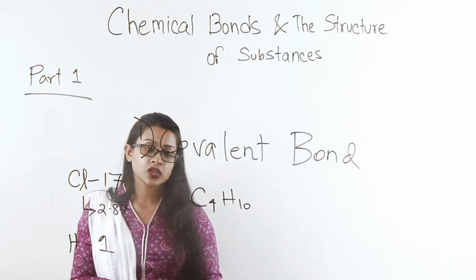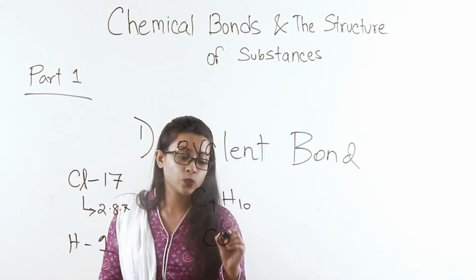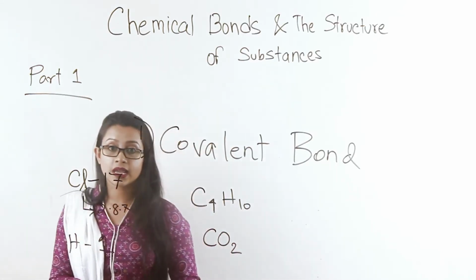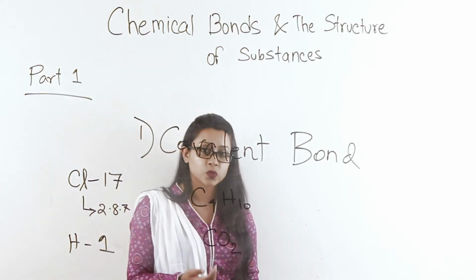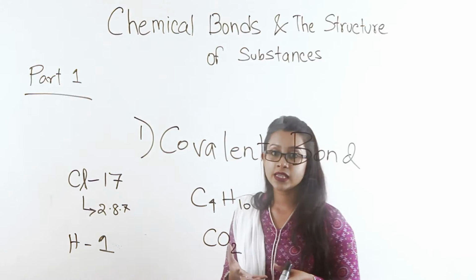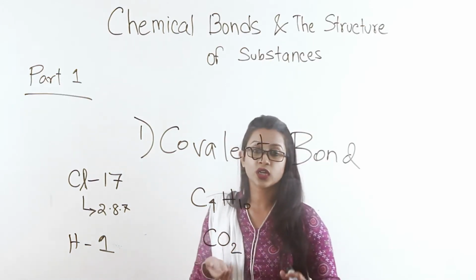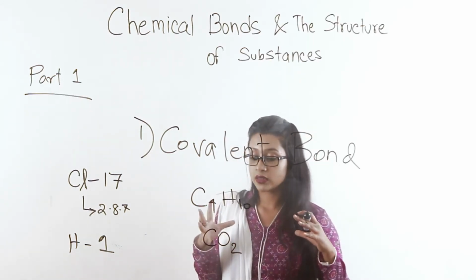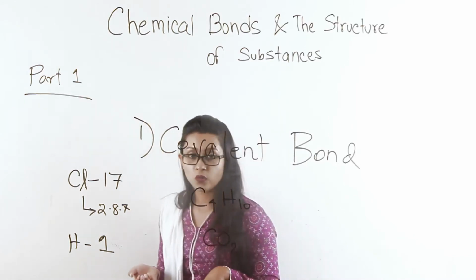Also, simple structures such as carbon dioxide, wherein a single carbon atom is sharing electrons with 2 oxygen atoms, forming a simple gaseous structure with the atoms joined by a covalent bond.